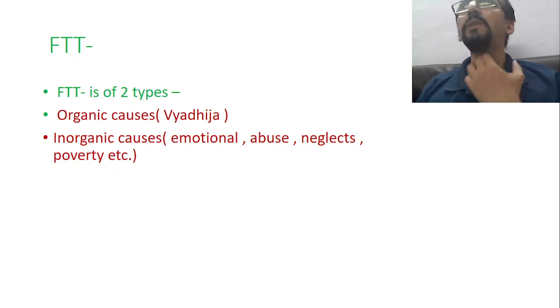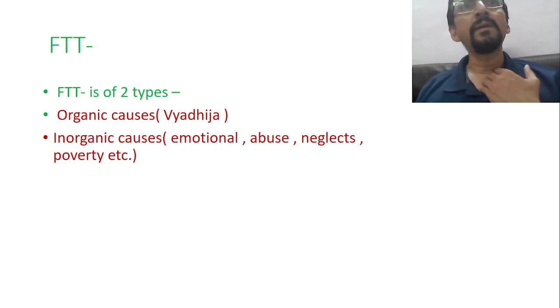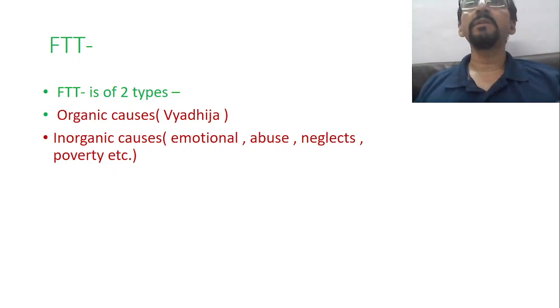Sometimes a child is normally growing and suddenly there will be a fever, and because of the fever there is a CNS infection, there is meningitis, and after meningitis the child started with so many problems and health is deteriorating. This is possible. The child was absolutely normal, there was an accident, and after the accident he had one or two surgeries, and then the child started deteriorating.